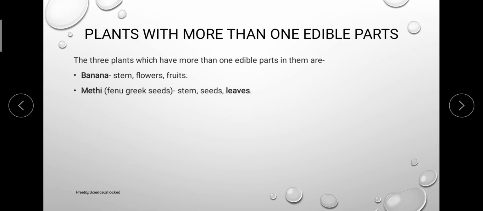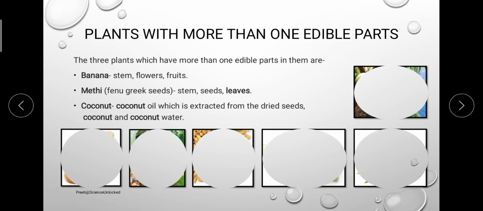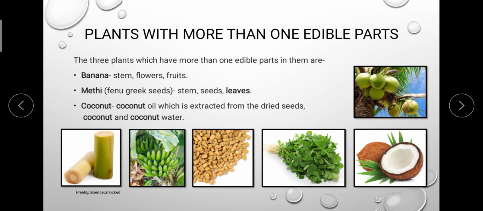fenugreek, that is methi, and coconut, where we are actually consuming more than one part of the plant as the edible part. Like in case of banana, we are using the stem, flowers and fruits as well. In case of methi as well, we are using the stem and the leaves, and in coconut, we are using the seed, the flower itself and some extract of the flower. So we do have different sets and different parts of the plant which we are consuming as the edible part of the plant. This is what happens when we talk about the different plant parts which are acting as the edible part of the plant.